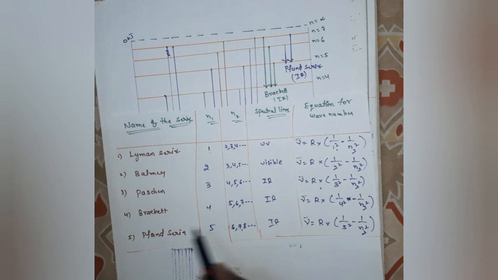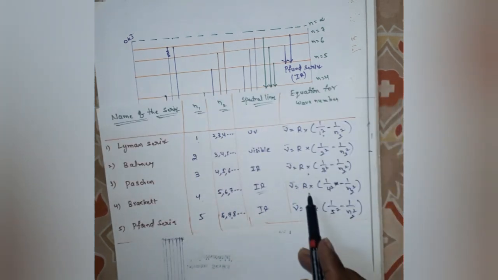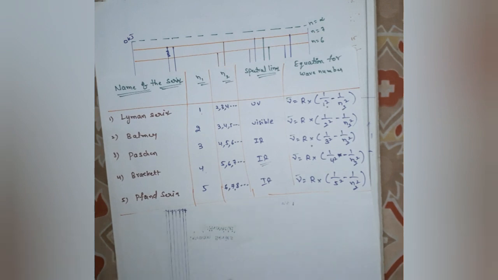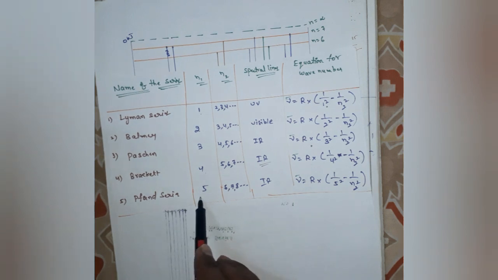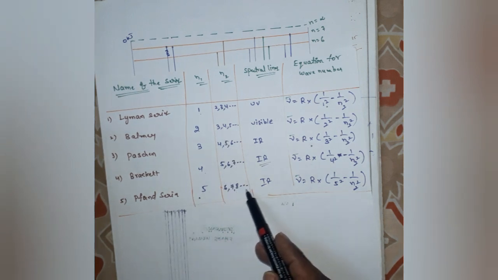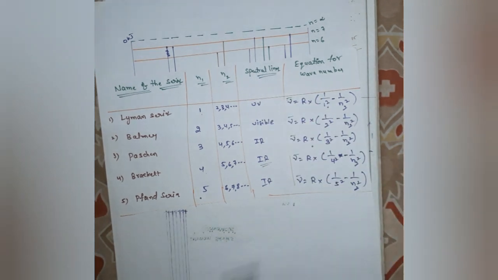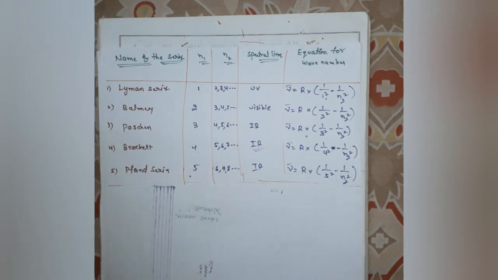The spectral lines belong to IR radiation. This is the wave number for Brackett series. Last one, Pfund series. n1 value is 5, n2 value is 6, 7, 8, and so on, and the spectral lines also belong to IR radiation. This is the wave number for Pfund series. So this is the information about line spectra of hydrogen.